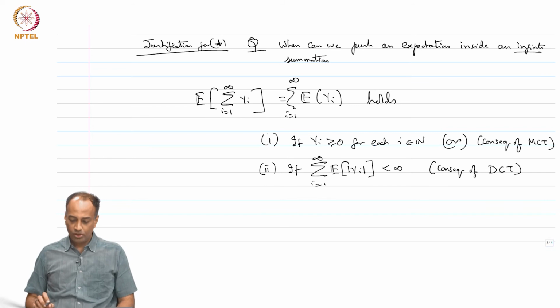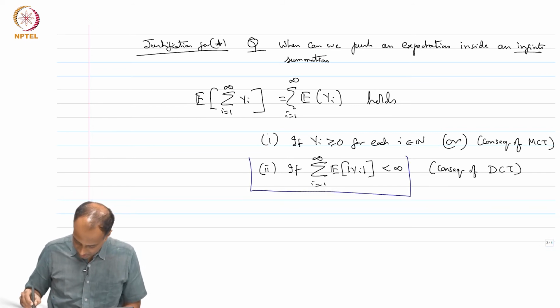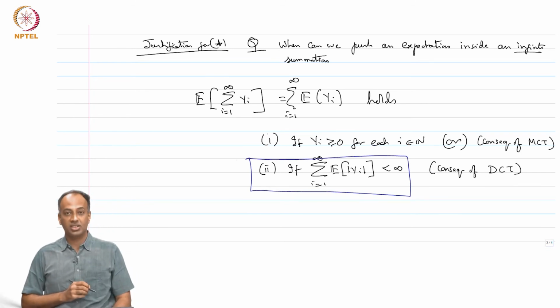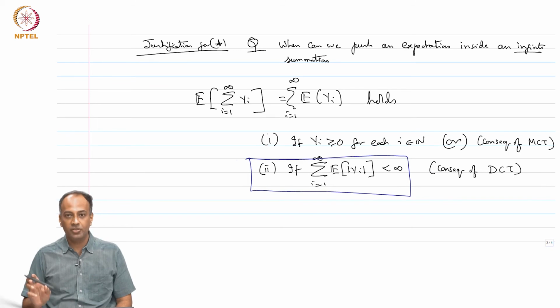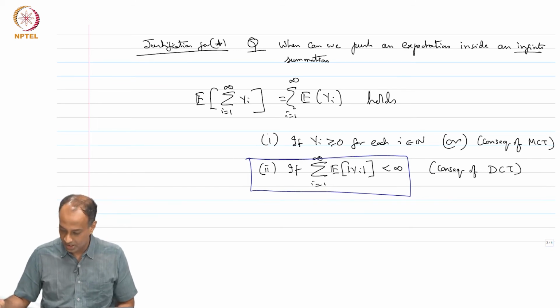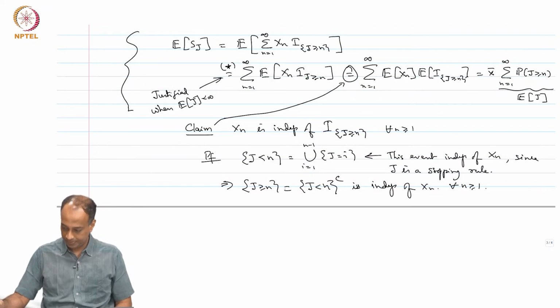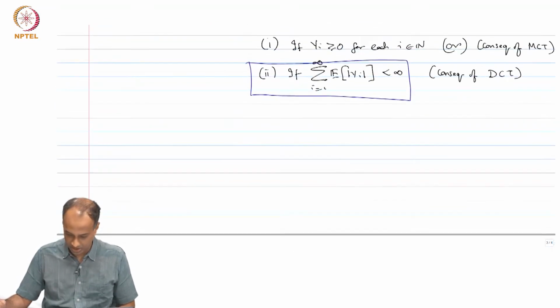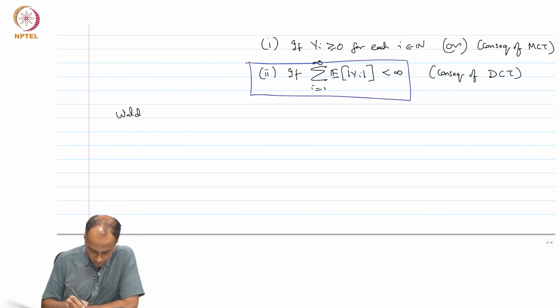So, what we are going to do is use this sufficient condition to justify the pushing in of the expectation in the equation star here. So, let us justify this equation star. Before that, let me remind you of Wald's assumptions.